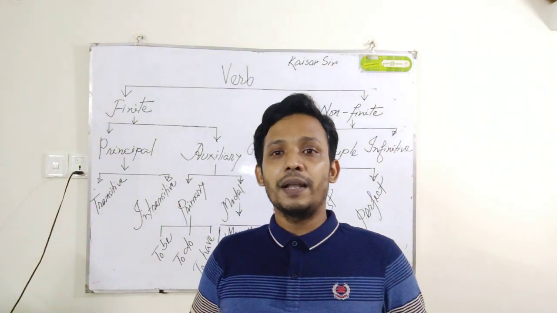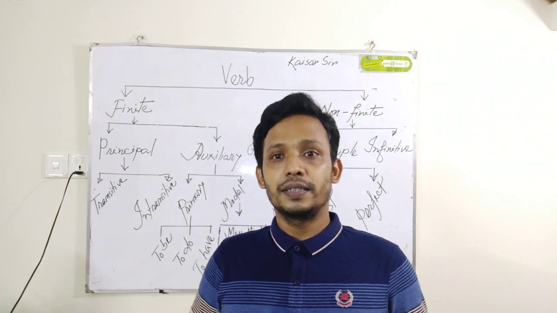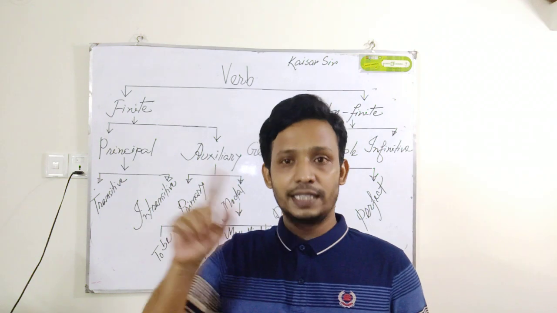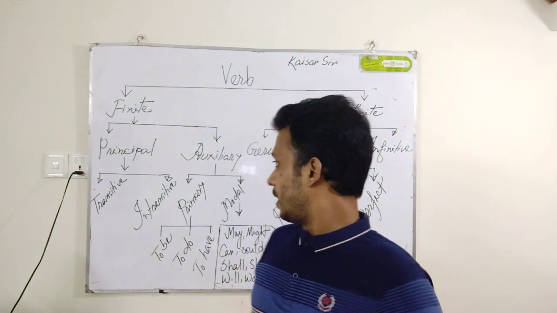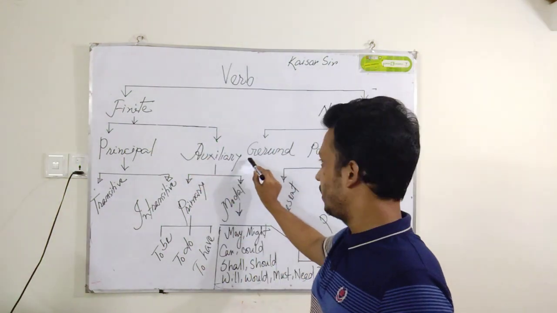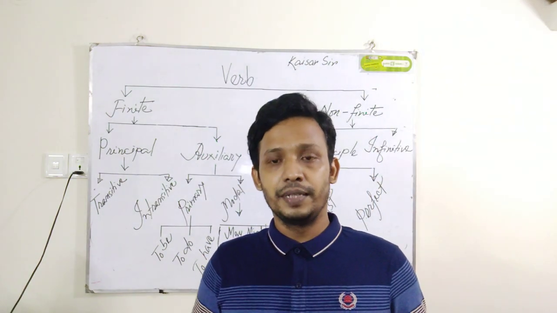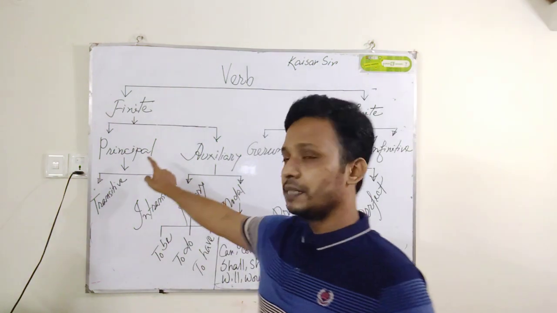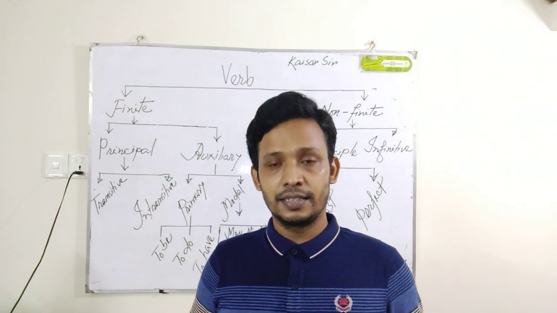So principal verb is known as main verb. That means the main verb of a sentence is known as principal verb. In Bangla, mool kriya. Okay? And there is another portion of the finite verb, it is auxiliary verb. Auxiliary verb is known as helping verb. Helping verb means the verbs that help principal verb to make full sense of a sentence.